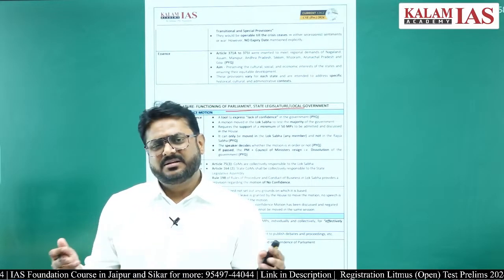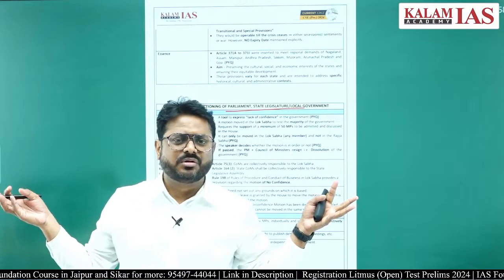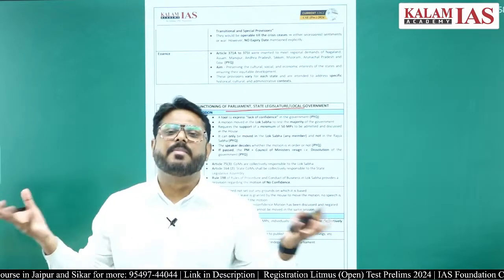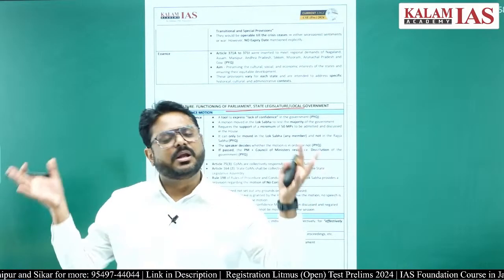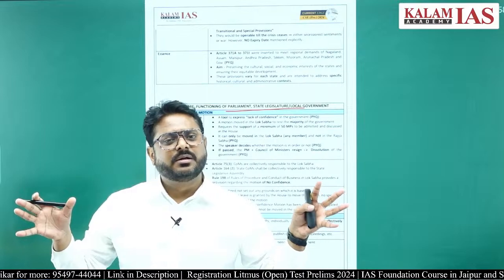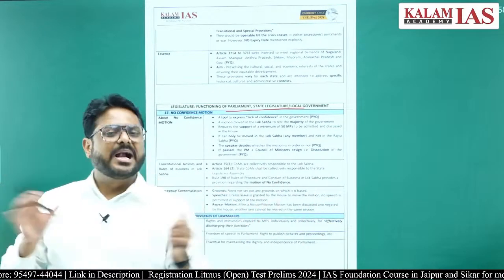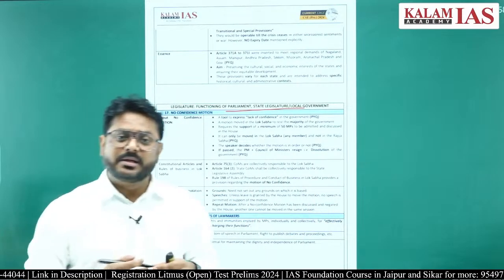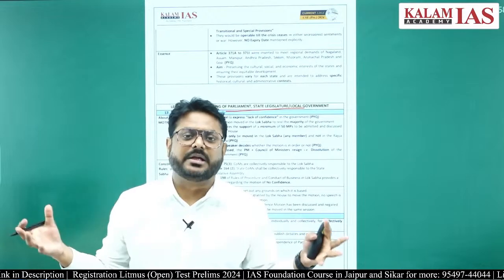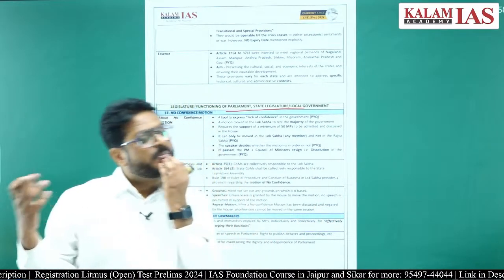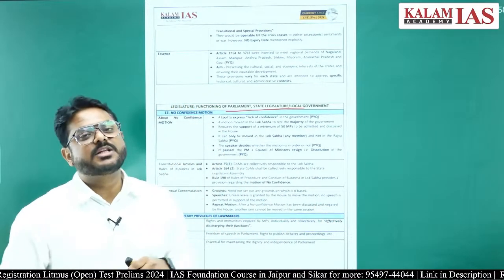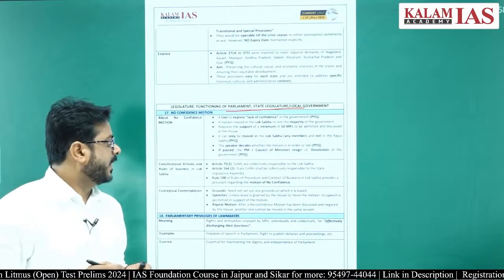But in a normal scenario, the no confidence motion cannot be passed, because if the party which has formed the government is in majority, then the motion cannot be passed.